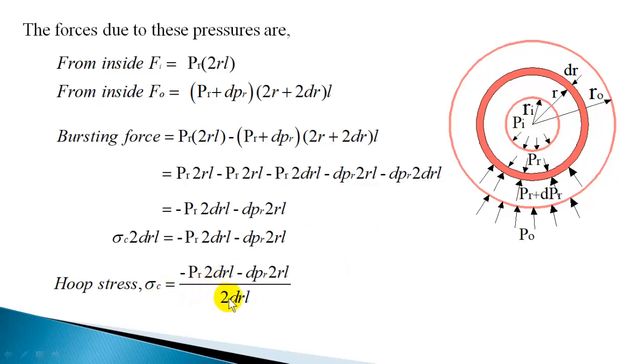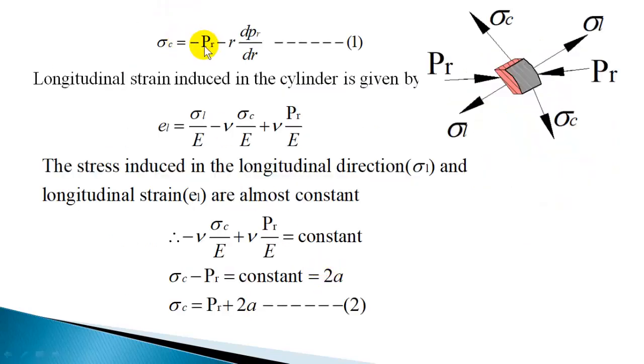Now we will divide this by 2drL. So 2drL cancels, and you get minus PR. And dividing the other term by 2drL, 2L cancels, and you get minus r dPr by dr. So sigma c will be minus PR minus r dPr by dr. This is one of the equations. It gives a relation between hoop stress at a radius r and the radial pressure transmitted PR.